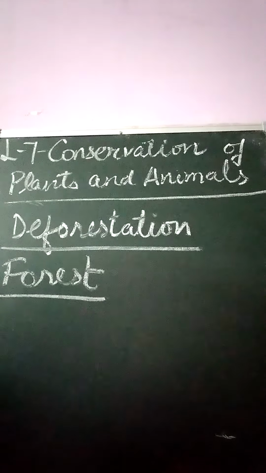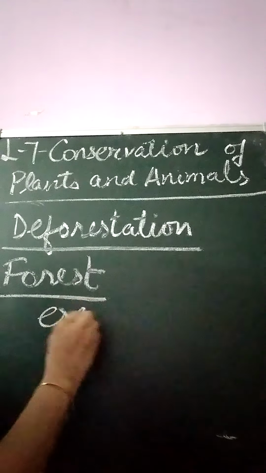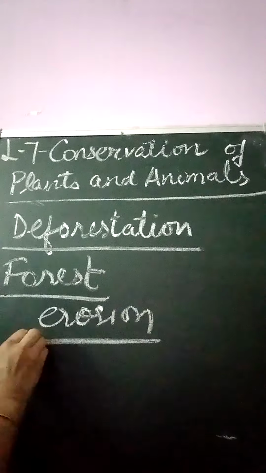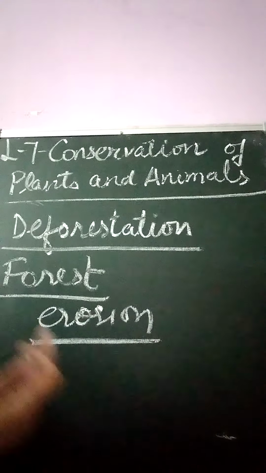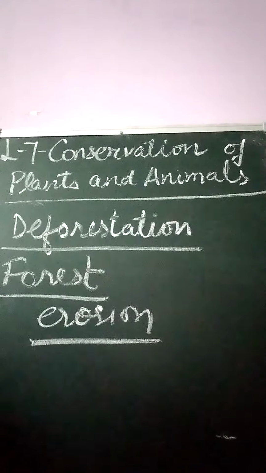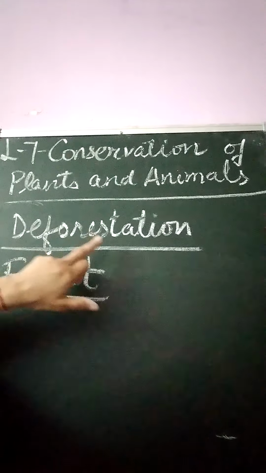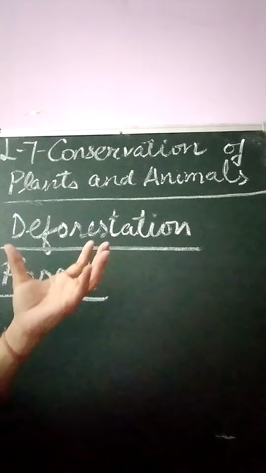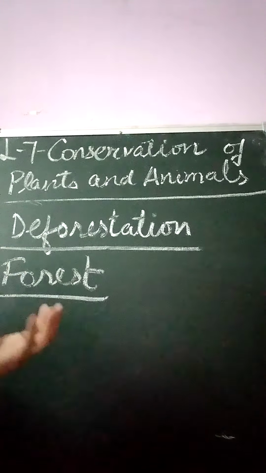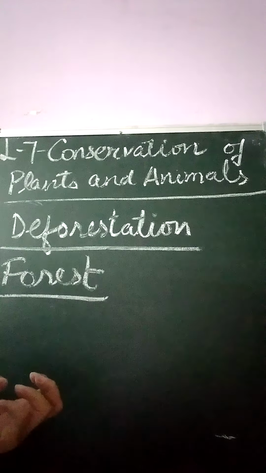And they also prevent soil erosion. Now, soil erosion is the loosening of the soil and moving of the topsoil to another part by the action of wind and water. Soil erosion happens due to deforestation also, because the roots of the plants hold the soil and bind the soil, right?